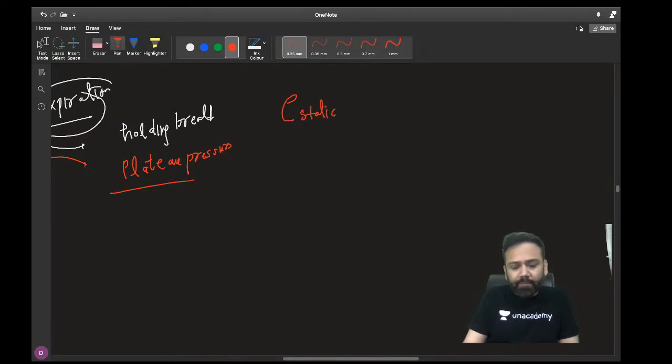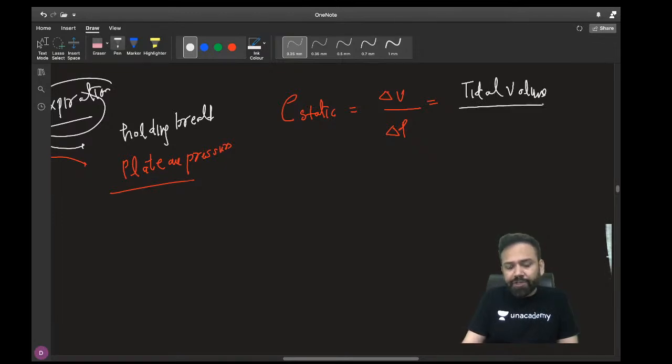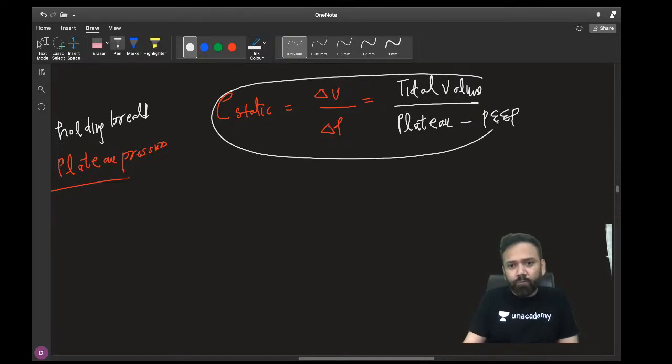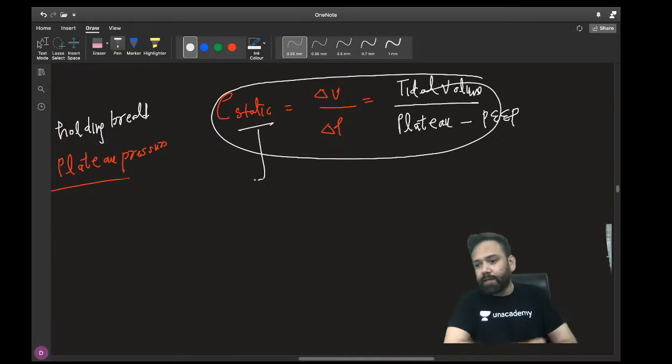It is static compliance of the lung, and compliance is a VIP topic. So delta V by delta P, and V over here is tidal volume, and the pressure change will of course now become plateau, not peak. Plateau pressure minus positive end expiratory pressure. So this is the formula for static compliance. This is a very important topic.